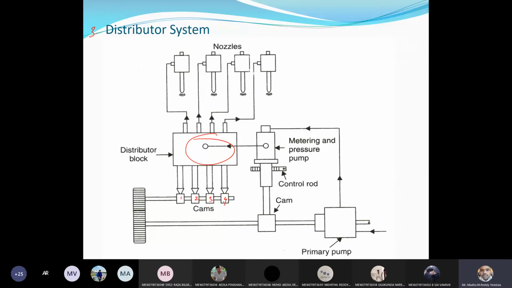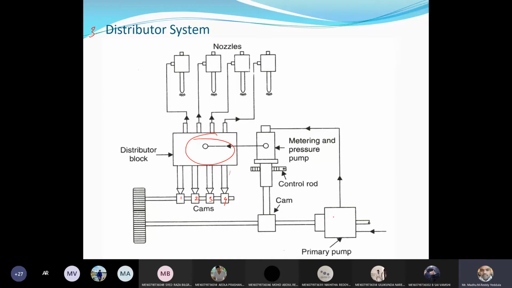That linkage will be there, right? So 4 cams are operated by 4 cylinders. Okay, and if you see, this is the cam, again control rod. Again, these fuel pumps are also operated by some of the fuel. Most of the time, it will take the power from the battery only. Sometimes fuel pumps are located within the fuel tank, so it will be operated by battery only.